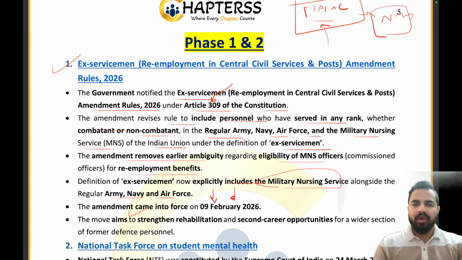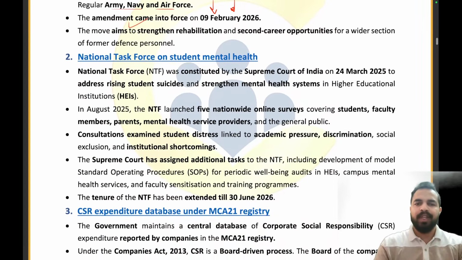Clear? So, under which article of the Constitution have we done this? That is Article 309 of the Constitution. Absolutely right. Now, moving on to the next news article.